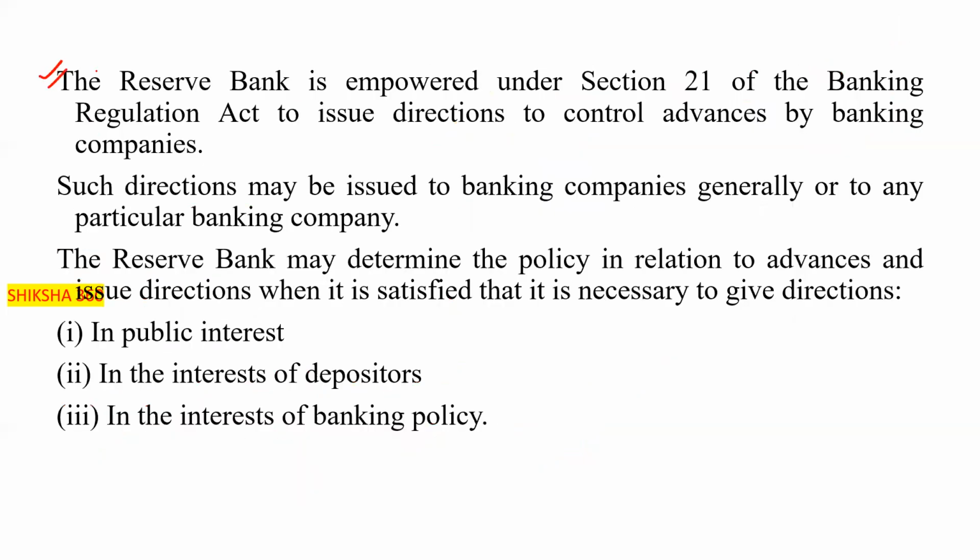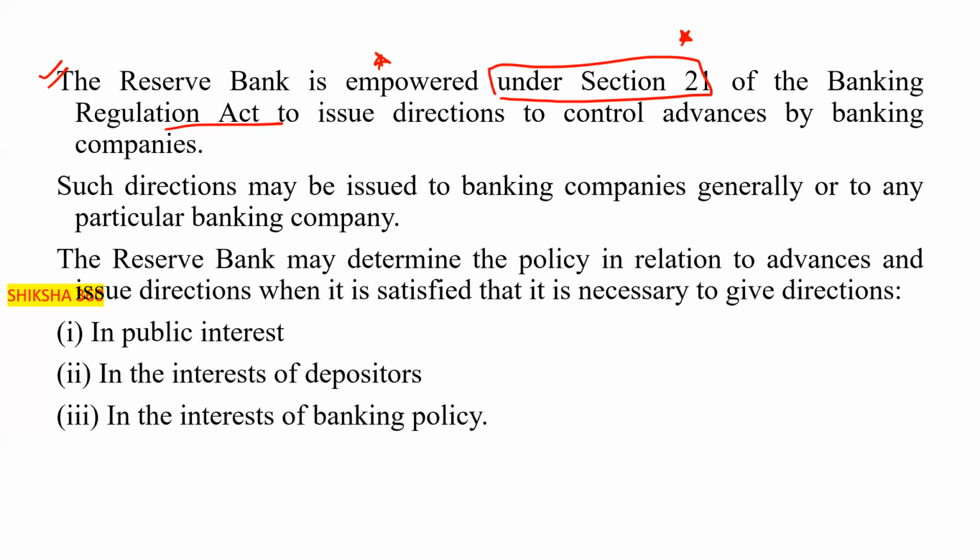The Reserve Bank is empowered under section 21 of the Banking Regulation Act to issue directions to control advances by the banking companies. Such directions may be issued to banking companies generally or to a particular banking company, depending upon the financial condition of the bank.